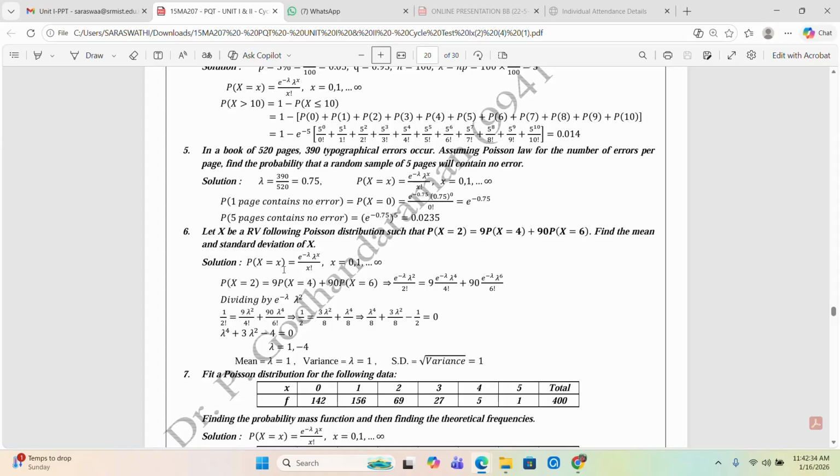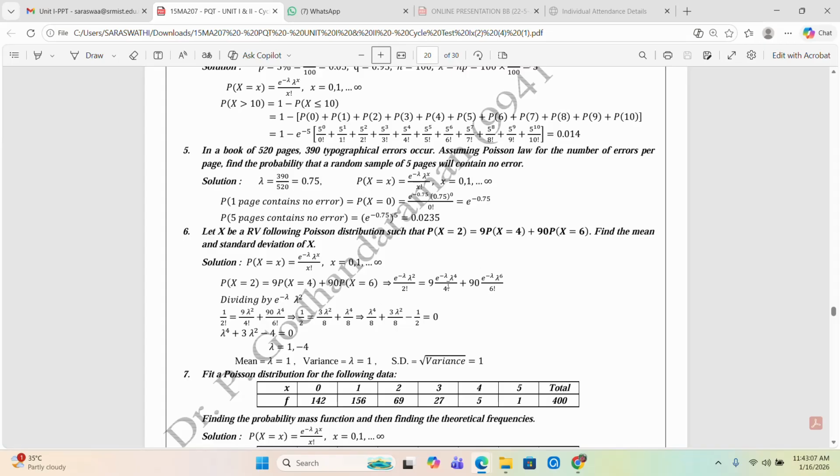For x equal to 2, substituting gives e power minus lambda into lambda square by 2 factorial, which is equal to 9 into P of x equal to 4, which is e power minus lambda into lambda power 4 by 4 factorial, plus 90 into P of x equal to 6, which is e power minus lambda into lambda power 6 by 6 factorial.